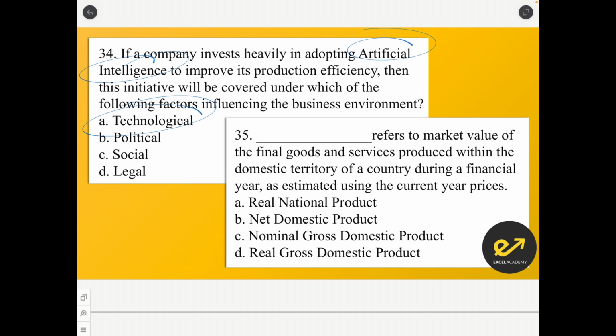Last question for this video. Dash refers to the market value of final goods and services produced within the domestic territory of a company during a financial year, and it is estimated using the current year prices. So, here we are considering goods and services produced in the domestic territory in a given financial year, and current year prices are considered. So, the answer for this is nominal gross domestic product. So, these were the 35 questions which we wanted to discuss with you.